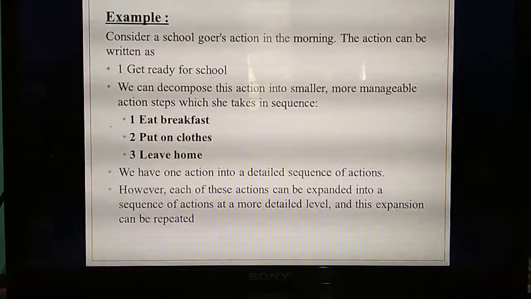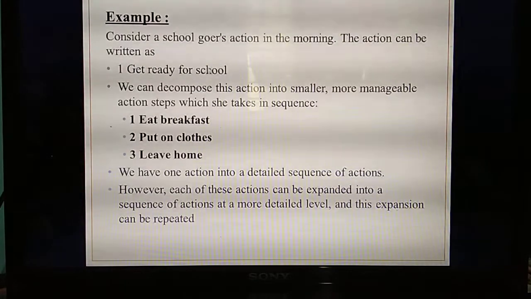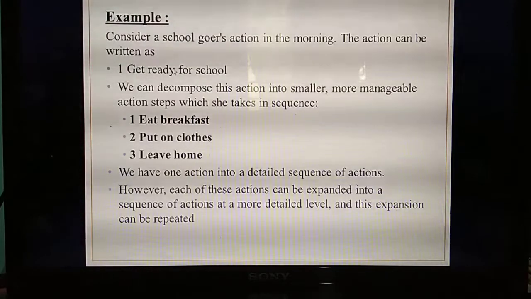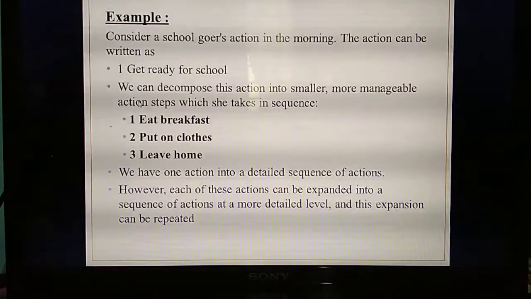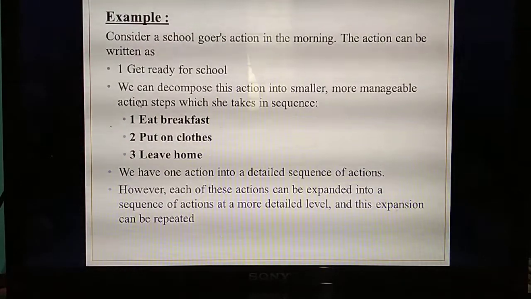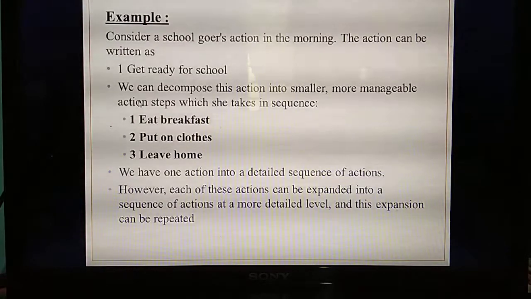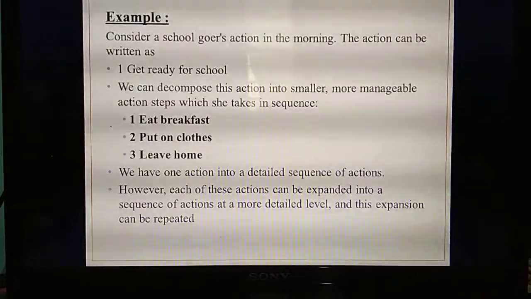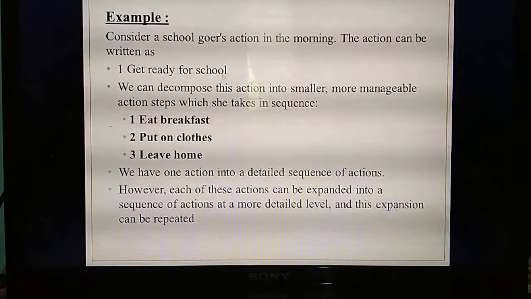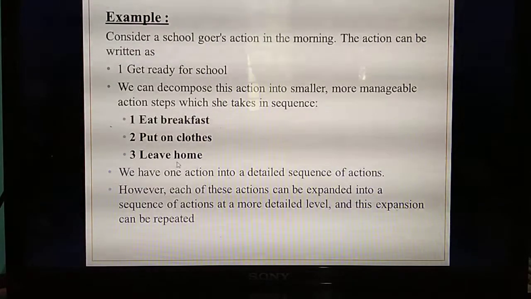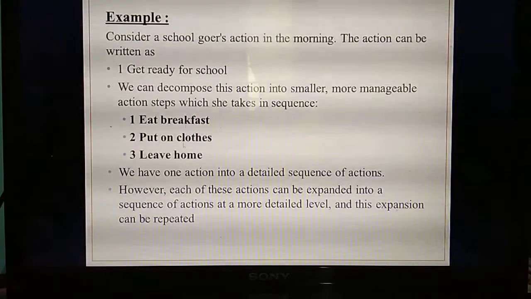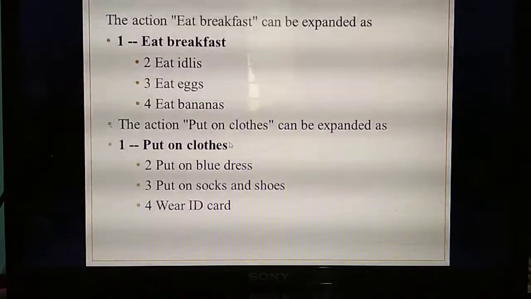Understand? The main problem they are giving is get ready for school. You are dividing this main problem into three sub problems. Before going to school you will eat your breakfast, then change the dress, then leave from home. These are the three sub problems. Next, you are going to expand these three sub problems into more steps. The main problem is get ready for school, which you have split into three steps: eat breakfast, put on clothes and leave home. Again you are going to split these three sub problems into further sub problems.